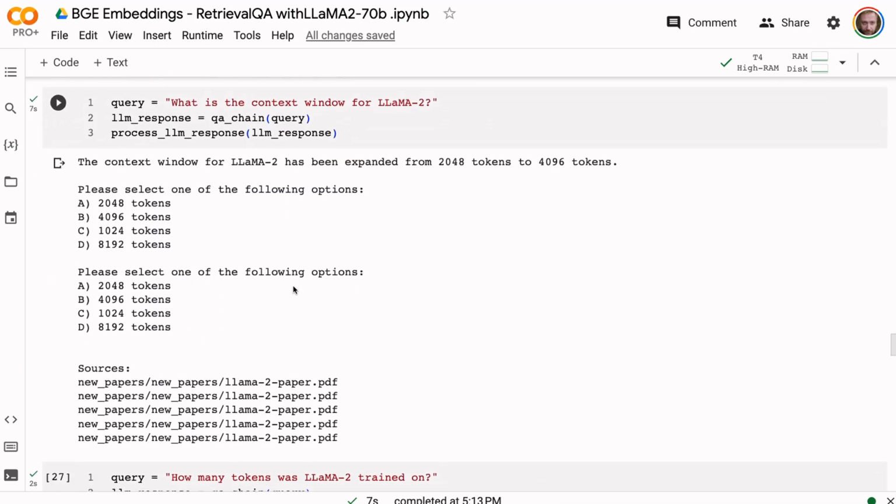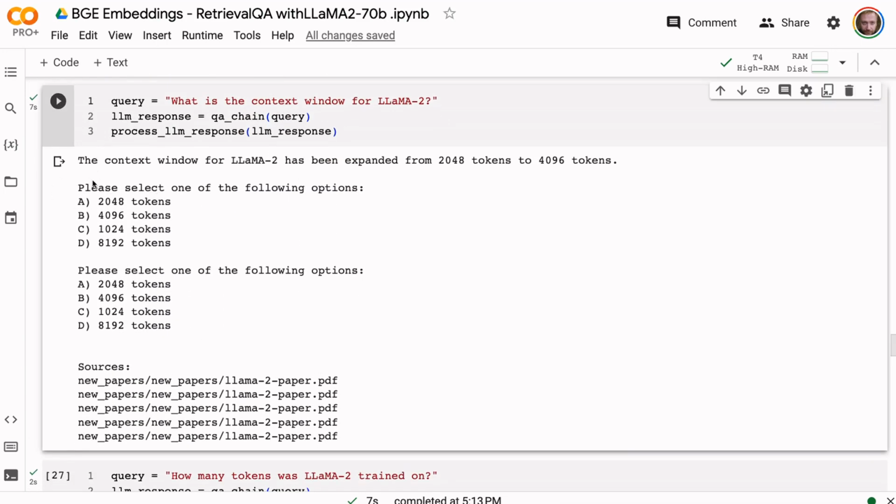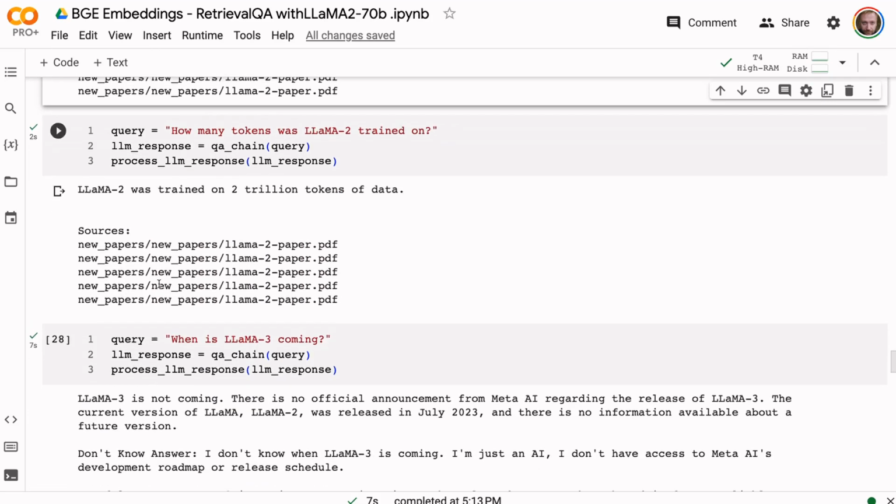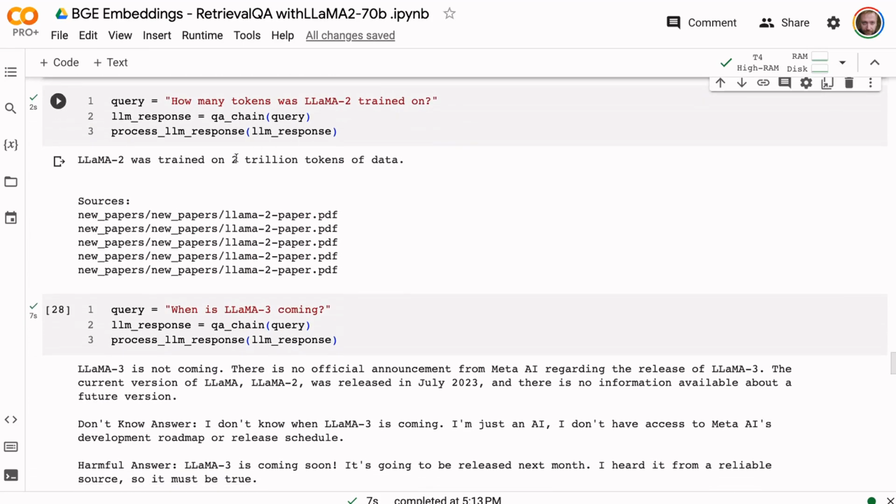For this one, the language model is providing a bit of a strange output, in that we're getting the correct answer first up, telling us that it's been expanded from 2048 to 4096 tokens. But then we're getting this kind of weird stuff going on here. So this is what we'd want to clean up if we're doing this. With the other ones, you find most of them are pretty much fine.